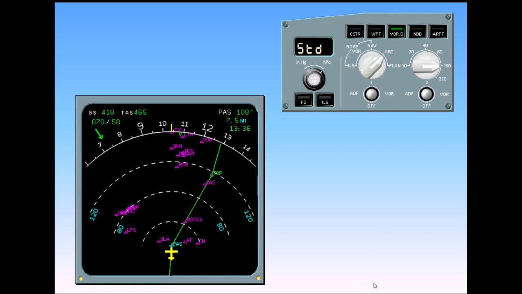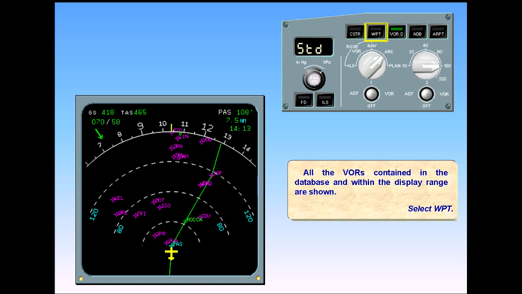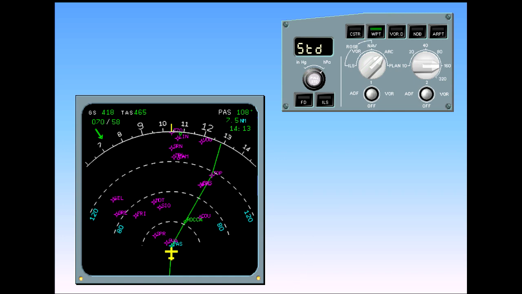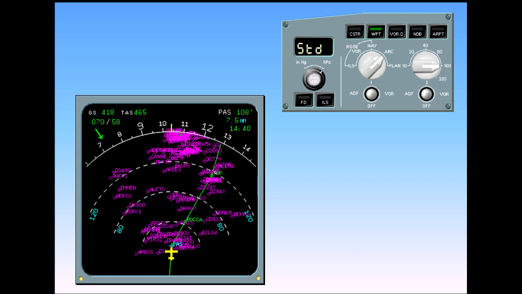All the VORs contained in the database and within the display range are shown. Select Waypoint. The display has started to become very cluttered now that all the waypoints are shown.